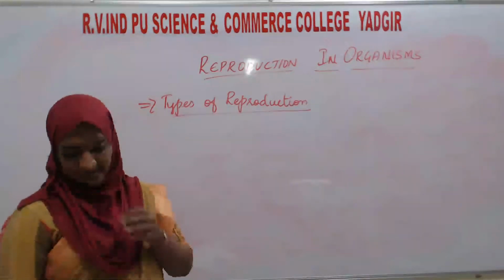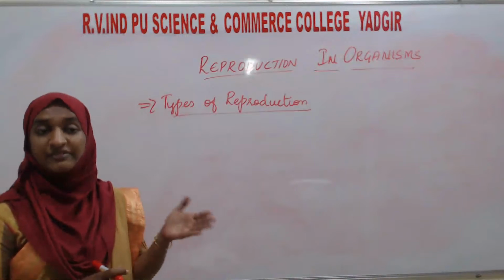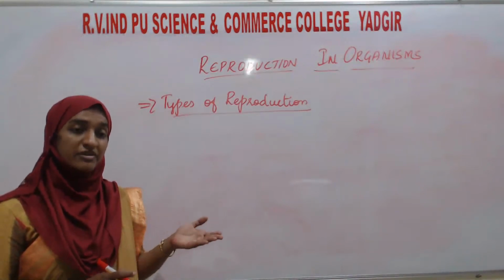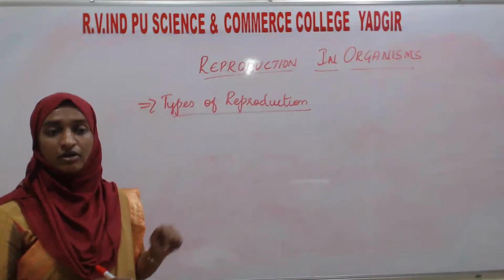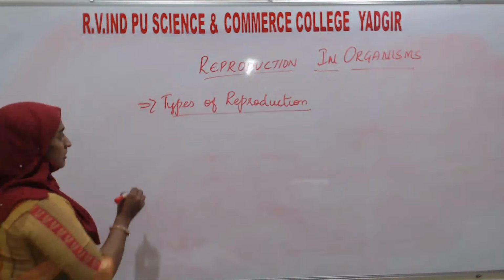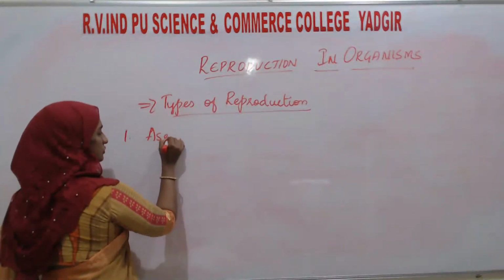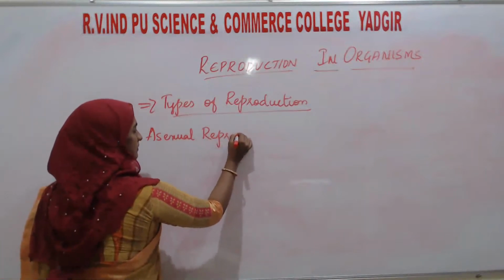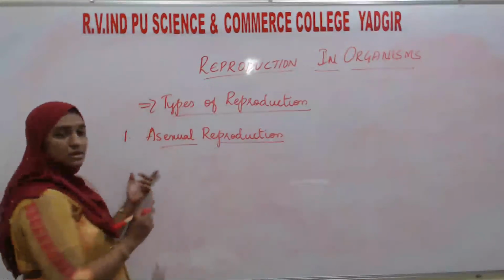Here the first one is when offspring is produced from a single parent. When offspring is produced from a single parent, with no gamete formation, we can call it asexual reproduction. So see here, first type: asexual reproduction. What do you mean by this?